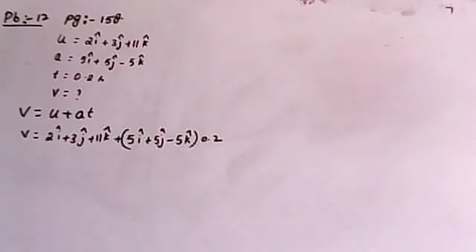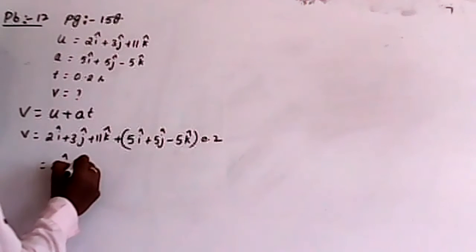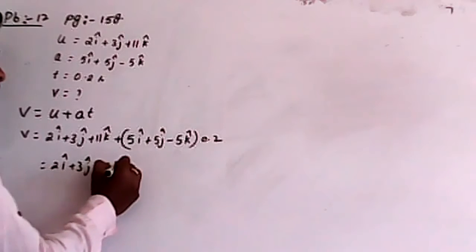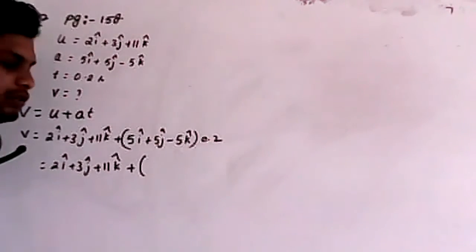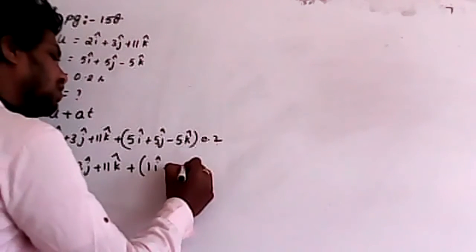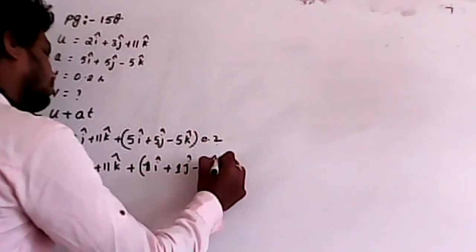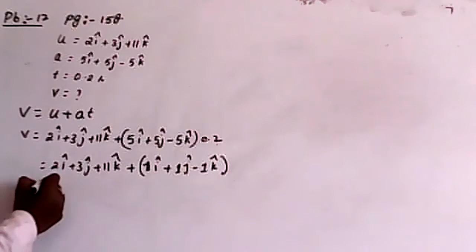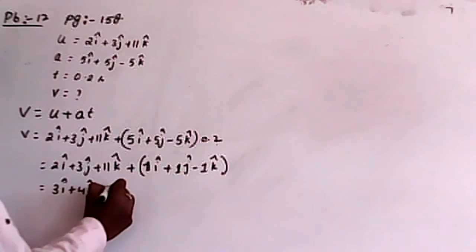So multiply by 0.2. 0.2 into 5 is 1. Therefore, 2i cap plus 3j cap plus 11k cap plus, multiplying 0.2 with 5, that is 1i cap, plus 1j cap, and finally minus 1k cap. Now add it, then you have 3i cap plus 4j cap minus 10k cap.